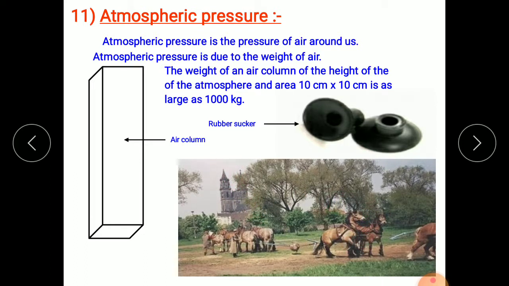So the air present around us also creates pressure, and it can be felt when mountaineers go on high hills. Sometimes they suffer nose bleeding because in the plains the proper air pressure is there, so our fluid remains there. But as the height increases, air pressure becomes less. So due to this low pressure outside the body, some people suffer nose bleeding in hilly areas.